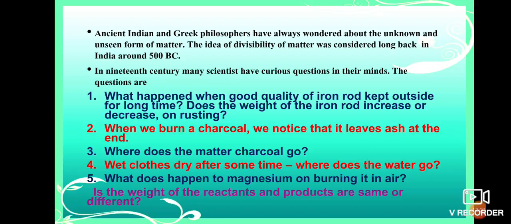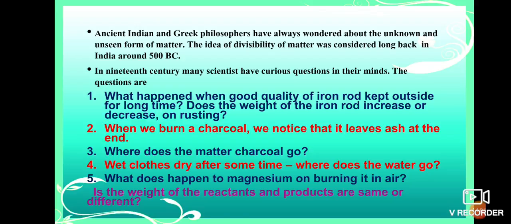After burning, its materials evaporate and some ash is left at last. So what is happening in that? Is the weight of the charcoal before heating and after heating the same? And where does the charcoal matter go?